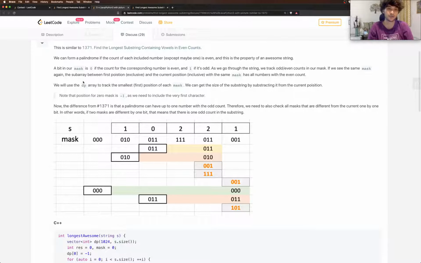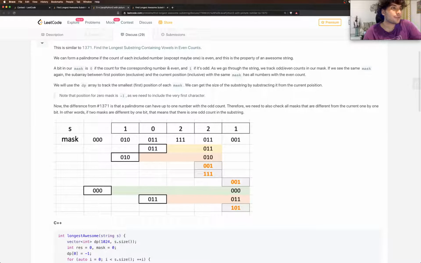Every time you encounter the number again, if it was odd, the count would become even, and if it was even earlier, it would become odd. So we just need to flip the bit whenever we encounter it, and at the end we'd have the counts, odd or even, in our bit mask. I think that's what they're trying to do.